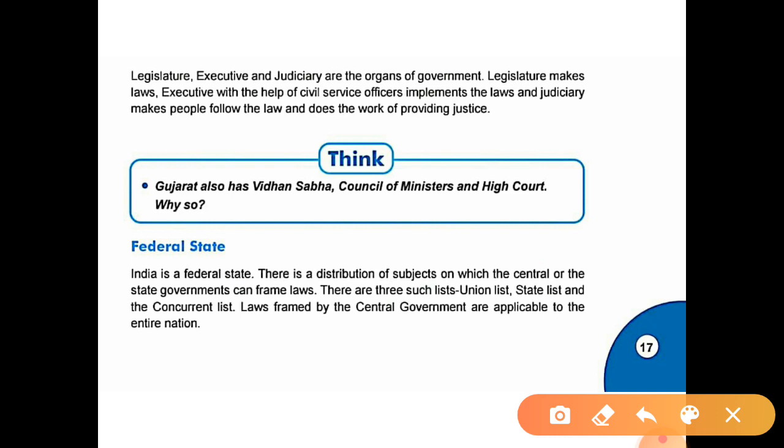For example, the Maharashtra state government frames a law related to education or traffic rules. That law will be applicable only for Maharashtra, not for Madhya Pradesh, Goa or Gujarat and other states. But the union government or central government makes laws that are applicable to the entire nation.